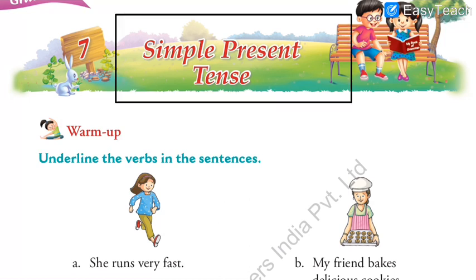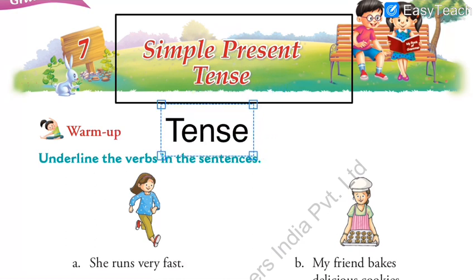So here, simple present tense. Yesterday I explained to you the meaning of tense. So here just repeat whenever I ask you to do so. Here I wrote the meaning of tense in yesterday's lecture. So here you can see that the meaning of tense is time. So now dear students, repeat after me please. Tenses means time. Repeat second time. Tenses means time.